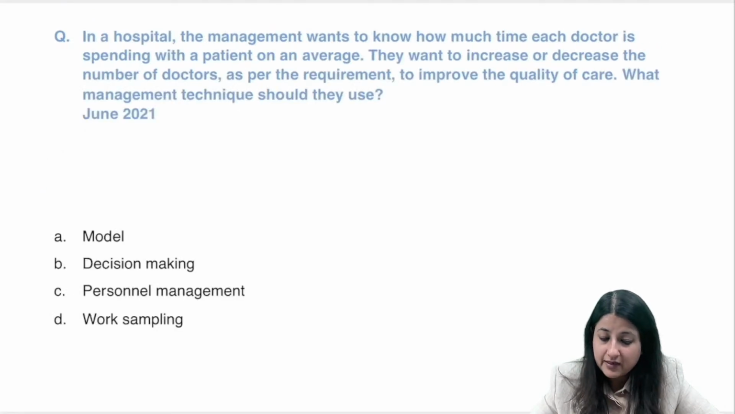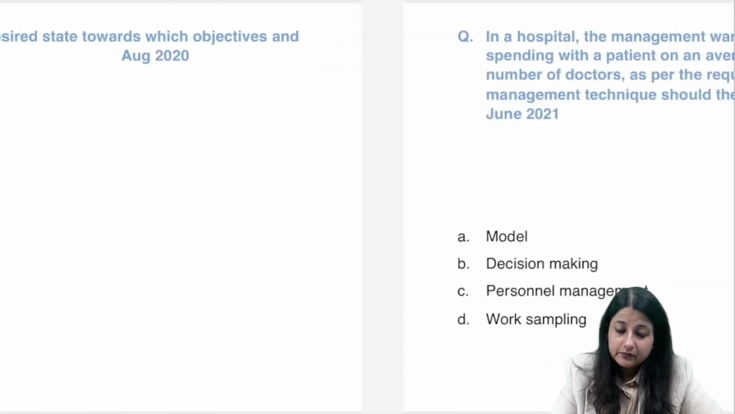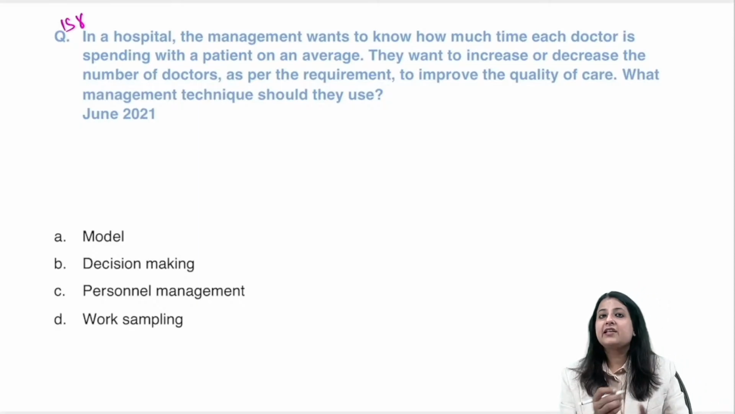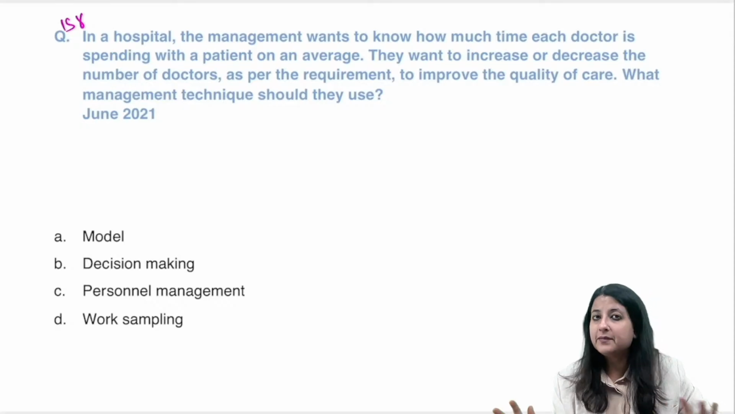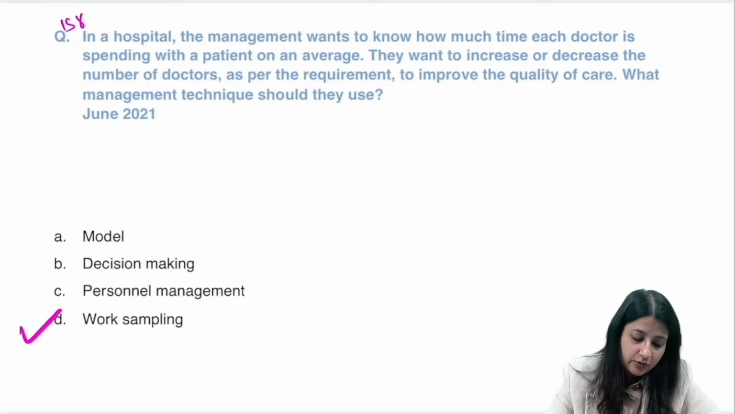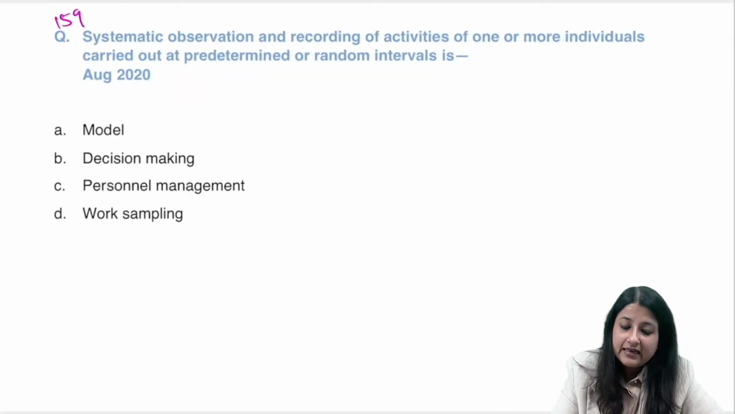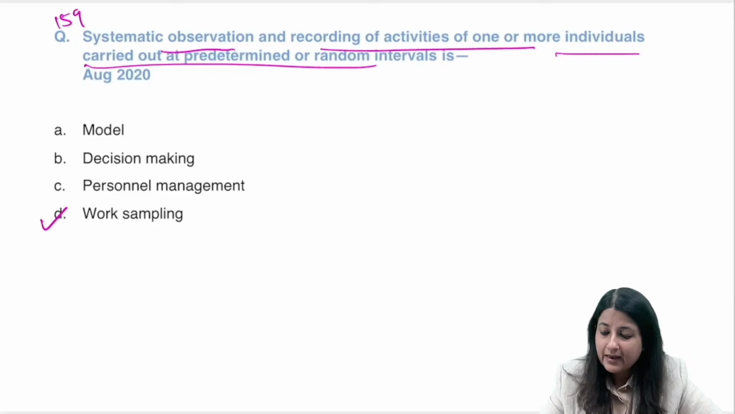What is the answer to this one? 158: management wants to know how much each doctor is spending with a patient on average. So this is a health management technique. What is the answer? How much time is spent with a patient, noting the work of health workers, lab technicians. This is nothing but work sampling. Okay, work sampling. What about this one? Another way of asking: systematic observation and recording of activities of one or more individuals. This again is work sampling. All right.